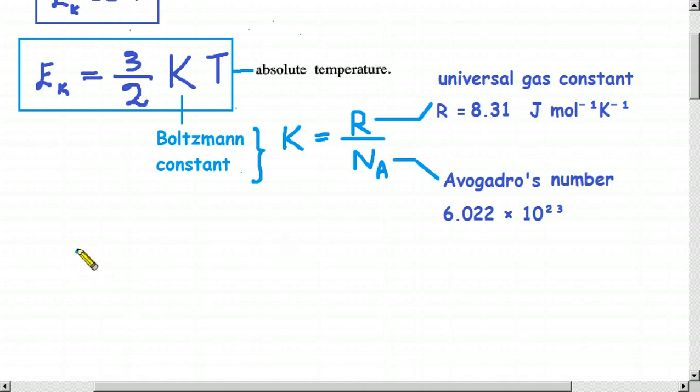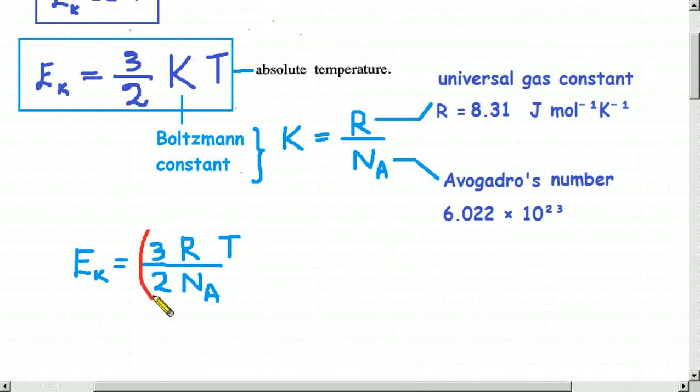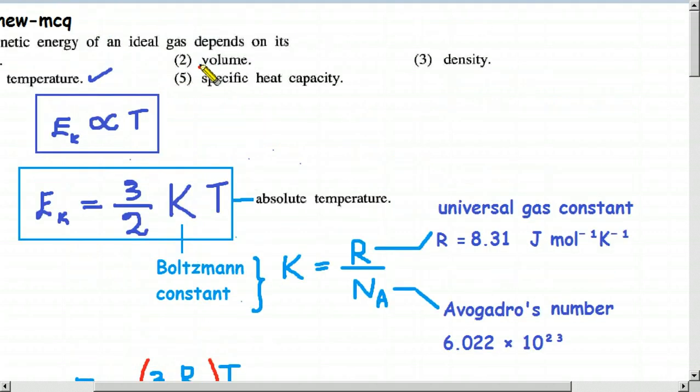Therefore we can write this equation like this even: kinetic energy equals 3 divided by 2, then instead of K we can write R divided by Na, times T. Since all these things are constant, that is why we say that kinetic energy is directly proportional to the absolute temperature.